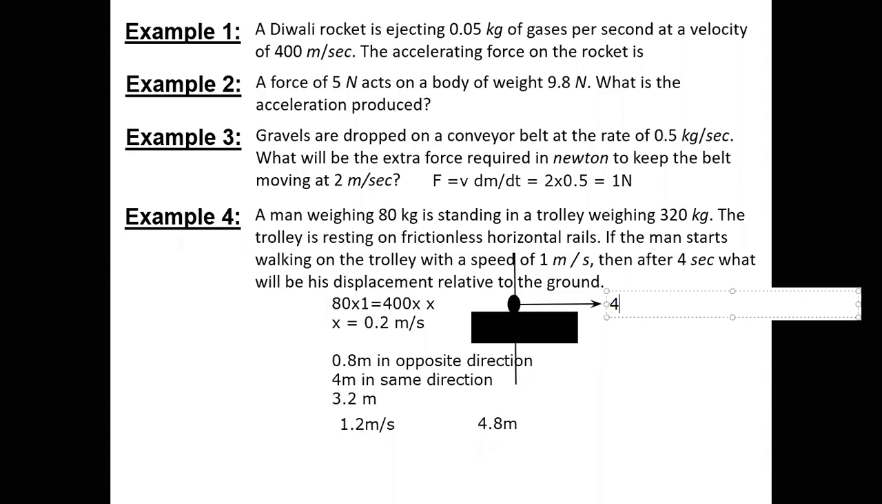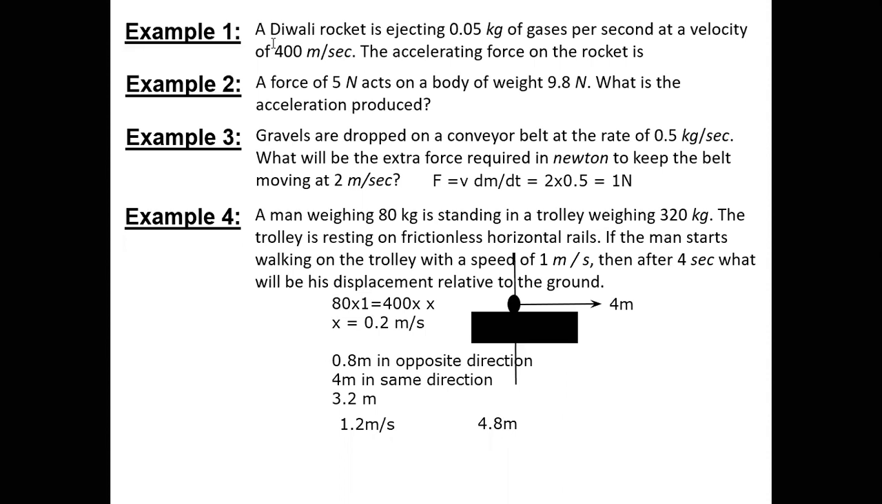4 meters, correct? Yes. But what is happening, since the trolley is resting on a smooth surface? Yes, sir. When he was trying to move, a backward momentum was shifted onto the trolley, right? So the trolley was moving backward. That means the speed of the trolley with respect to the ground.